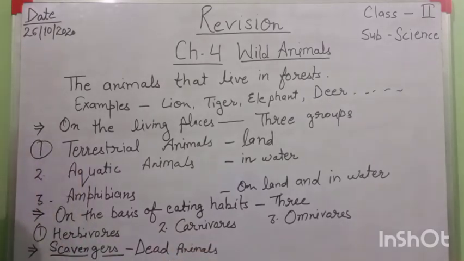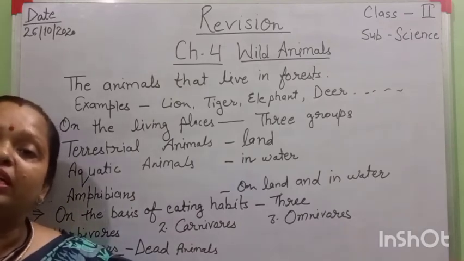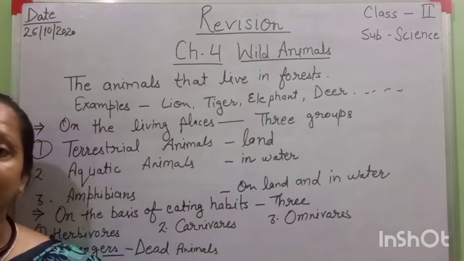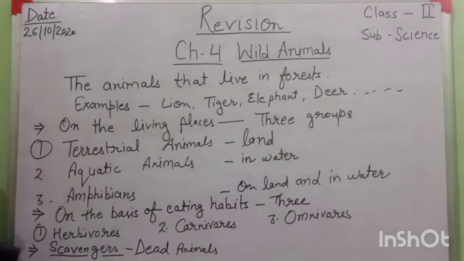The animals that eat the flesh of dead animals are called scavengers. This word is most important here. Examples are jackal, hyenas, vulture. Scavengers are most important, and they maintain our environmental cycle. These animals are our environmental cleaners.